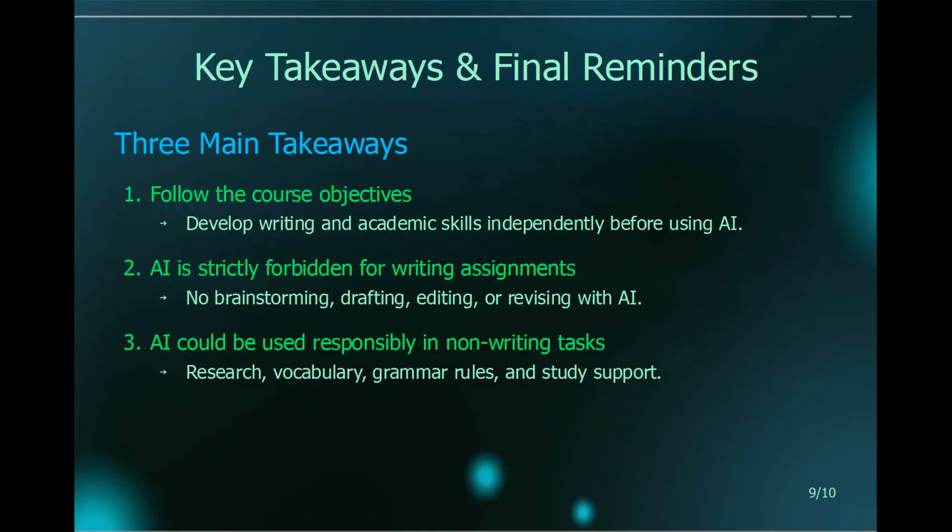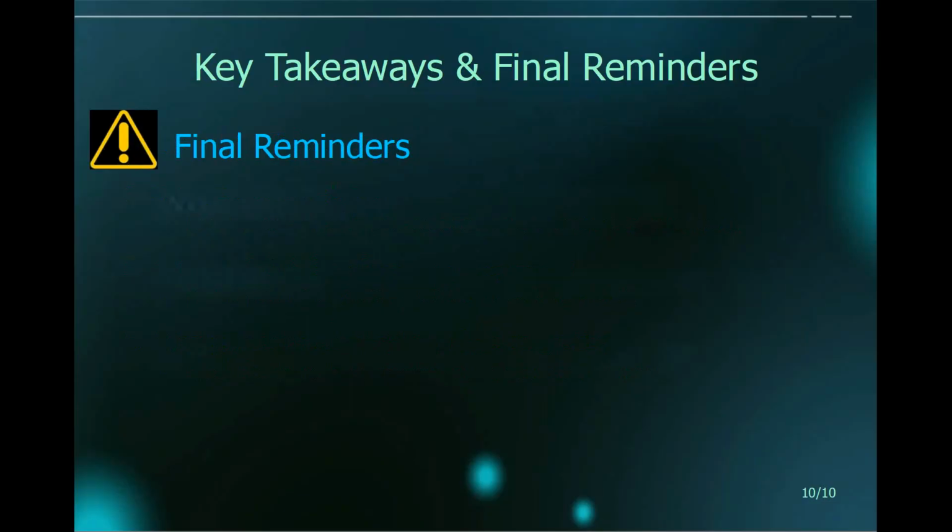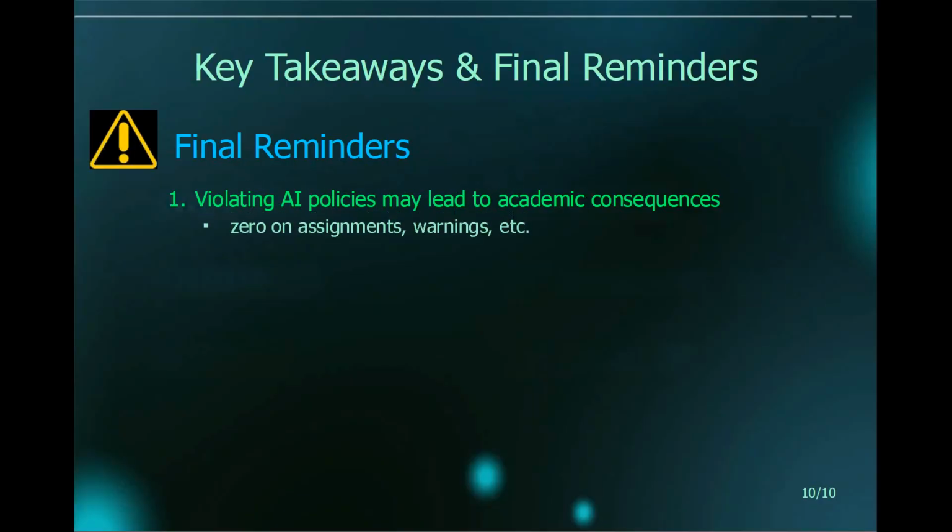And as we have seen, you can also use AI tools to help you understand vocabulary, to learn grammar rules, and to give you some tips about how to study and prepare for exams. Most importantly, remember that violating AI policies may lead to academic consequences. In other words, if you use AI in a way that is forbidden, you may get penalties. This means that you could get 0 on an assignment, or you could get some warnings and have to redo the work and so on.